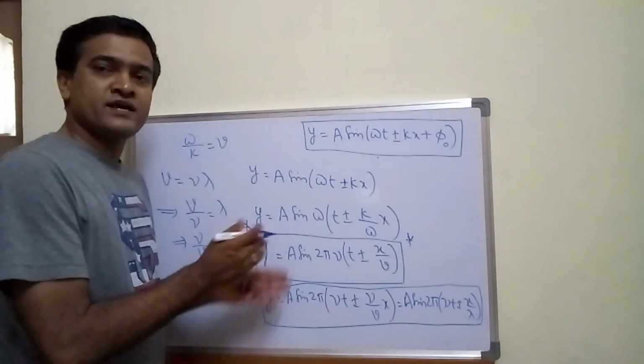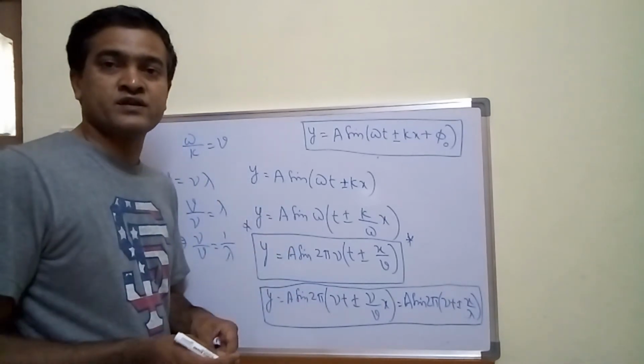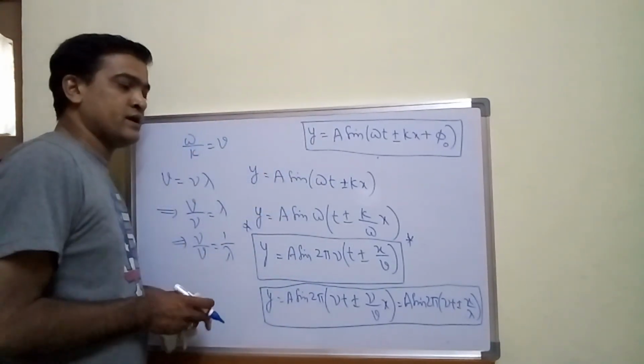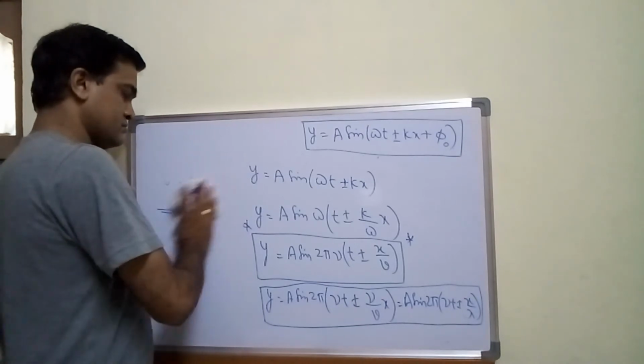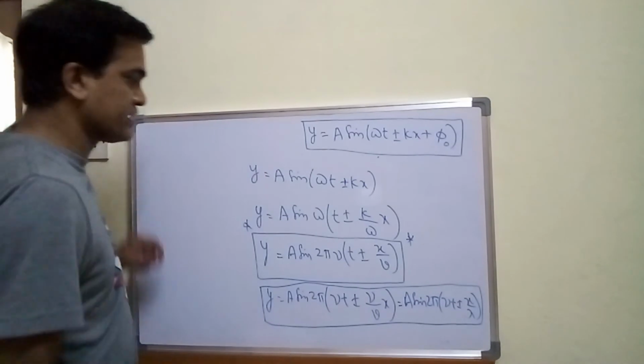See, you have different forms of the equation of plane progressive wave, and you should be able to rearrange these terms according to the situation when given in problems, numericals. Fine. And I'll show you one more form. If I take k outside of the brackets, then what will I get?